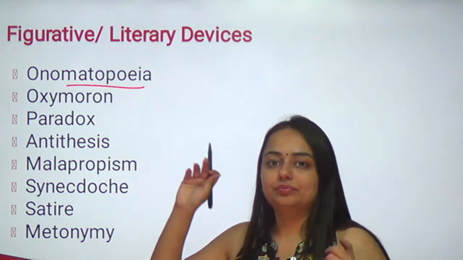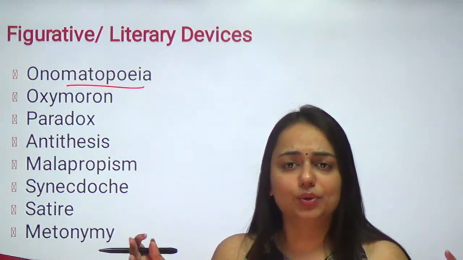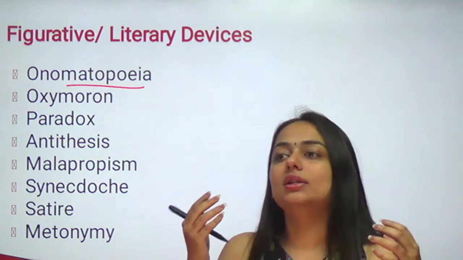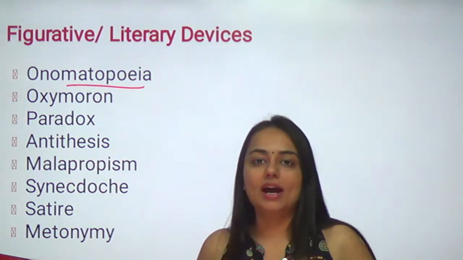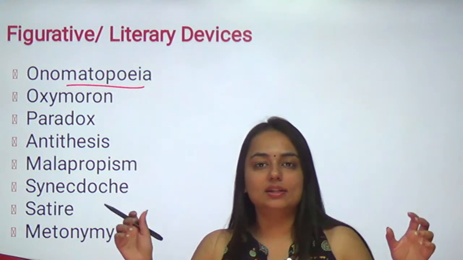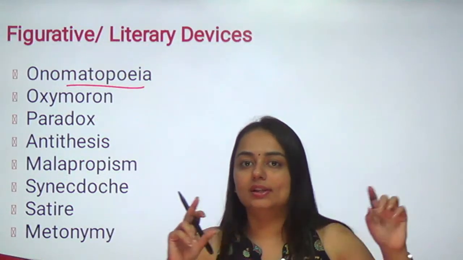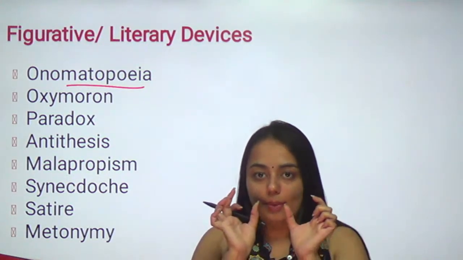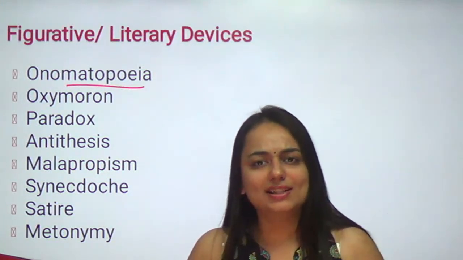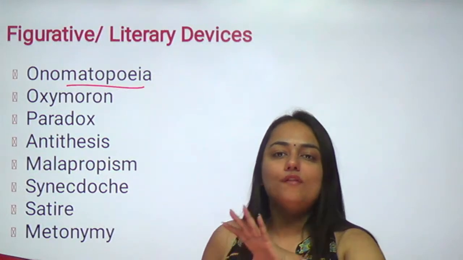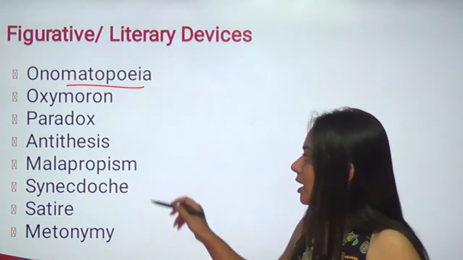If you see there is a contradiction within the sentence itself, the whole sentence, you think it is challenging or contrasting itself, it will be paradox. Moving on, you have antithesis. In antithesis, in a sentence, you will find two phrases which contradict each other. The whole sentence may not contradict itself, but there will be two phrases put together in the same sentence and they are contrasting each other. We will see examples of all of these, so no worries. We have to do the exercise also.